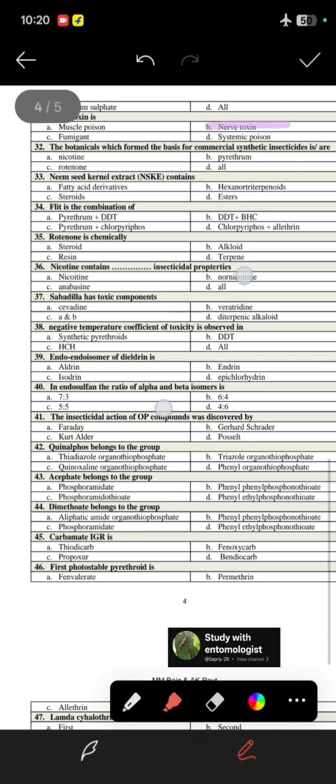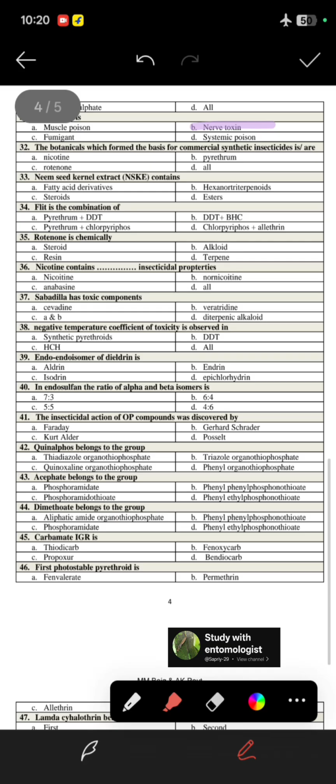Next question is the botanical which forms the basis for commercial synthetic insecticide, so the answer will be all, because pyrethrum and nicotine and rotenone all are natural, from which we can synthesize the synthetic compounds. Next is neem seed kernel extract, NSKE, contains, so it contains hexanortriterpenoids. Next question is flit is the combination of, so flit is a combination of pyrethrum plus DDT. Next, rotenone is chemically a resin.